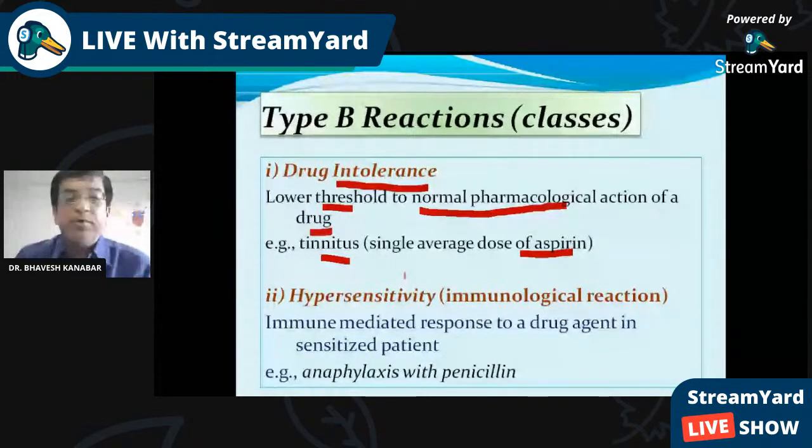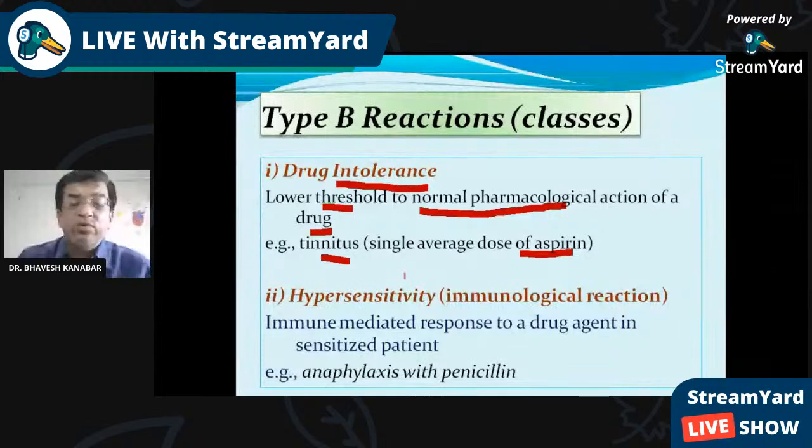As you know, aspirin is used as an antipyretic drug, or in case of pain also, and the antipyretic action is produced because of inhibition of the COX enzyme. So there is nothing related between the pharmacological action and tinnitus, and even though tinnitus may be produced in many patients, so there is drug intolerance.